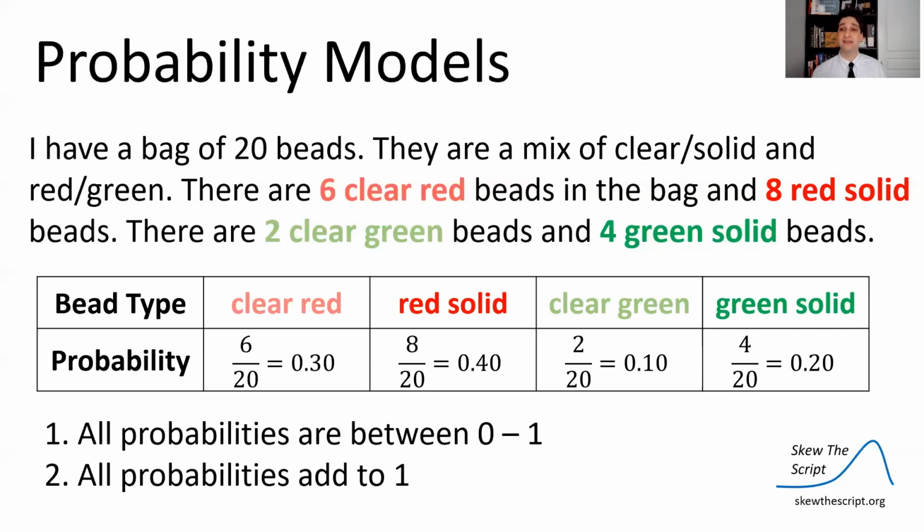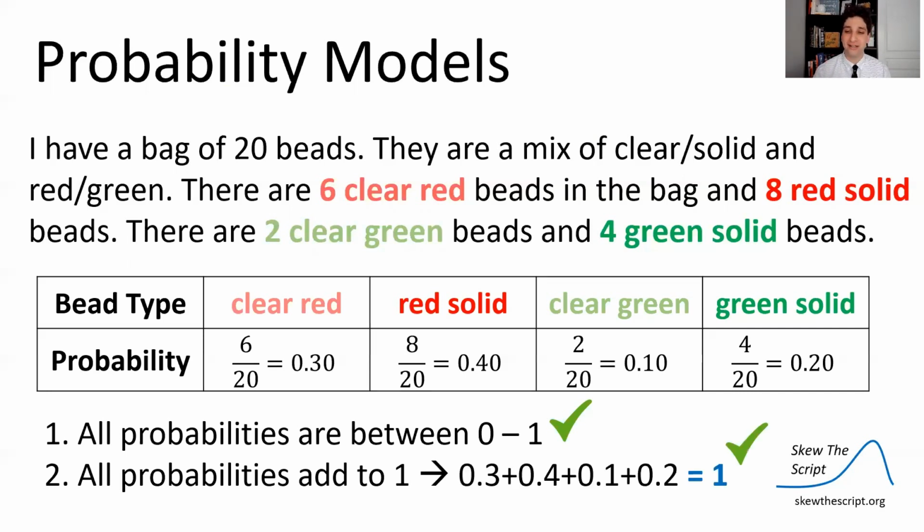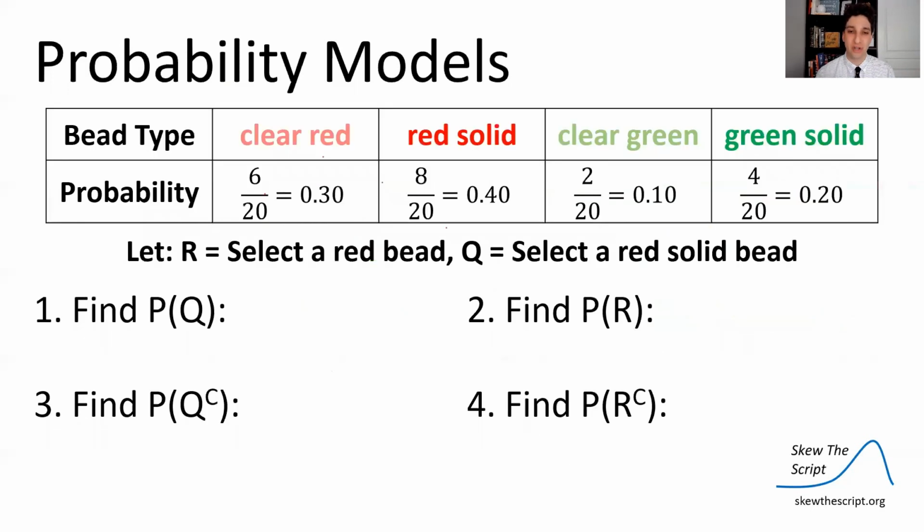Now, let's check that this is a valid probability model by checking these two properties. All probabilities must be between 0 and 1. That is the case. We see they are. All probabilities must add to 1. Let's add them up. They should add to 1. All outcomes have been covered. 100% of the probability is there. Good. Now, let's define a couple events.